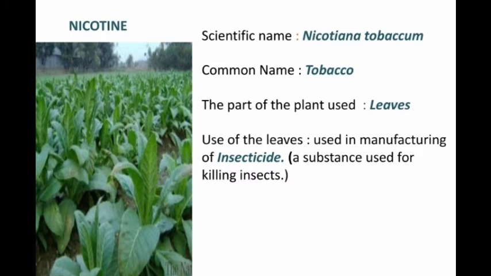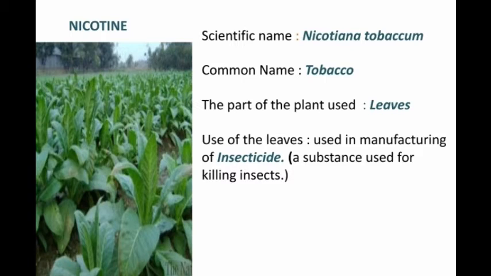And another alkaloid, nicotine. Nicotine is commonly found in tobacco. The scientific name is Nicotiana tabacum. Common name, tobacco. The part of the plant used is especially the leaves.